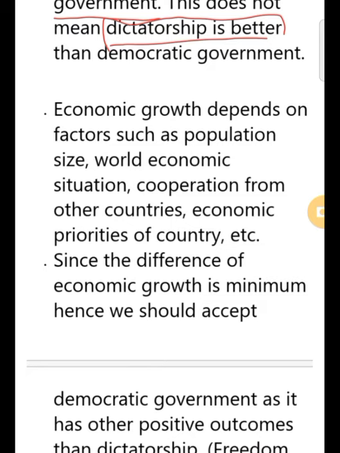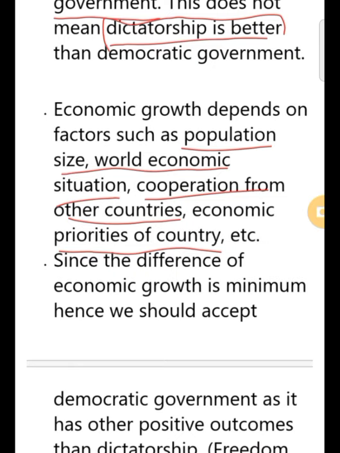Economic growth depends on factors such as population size, world economic situation, cooperation from other countries, economic priorities of the country, etc. Okay, so it is not just the form of government which matters for economic growth. There are many more factors. For example, when we talk about how these days the superpowers are like Russia, USA, China also. Okay, so these countries may be smaller, like USA, it may be smaller than the size of India.